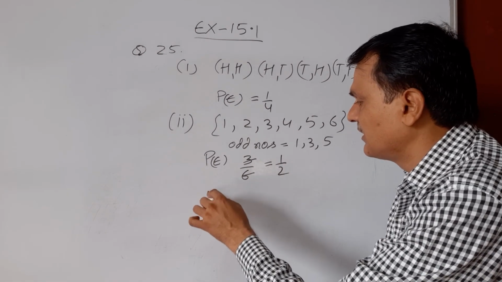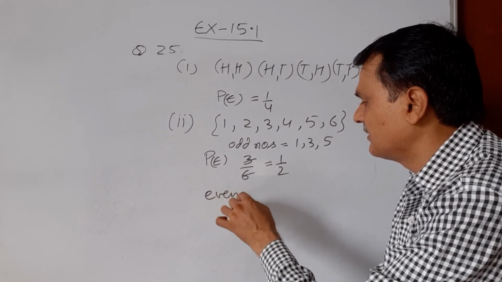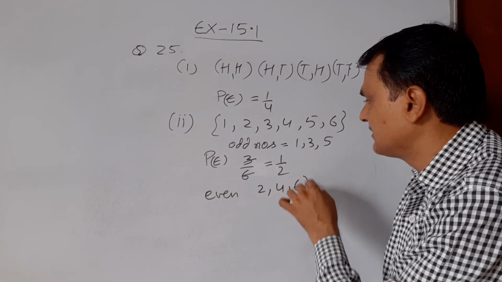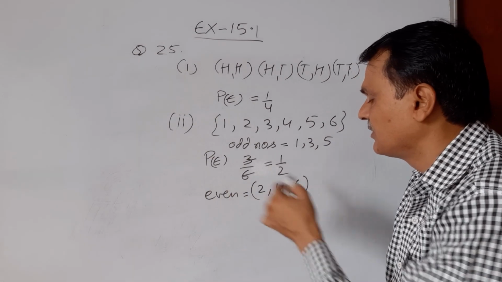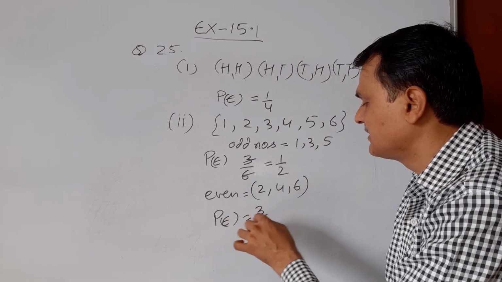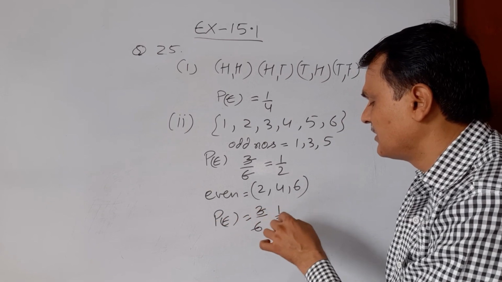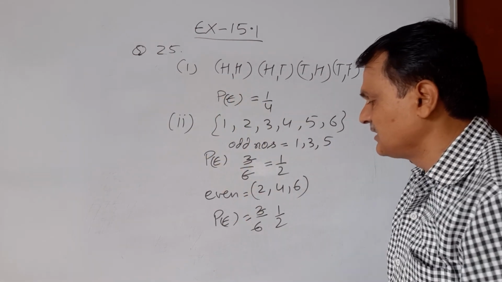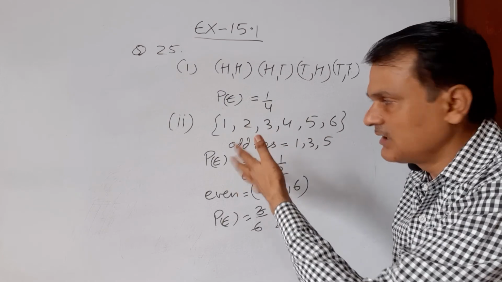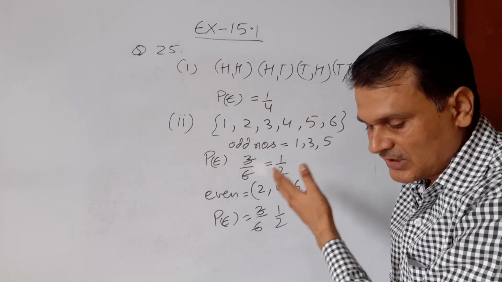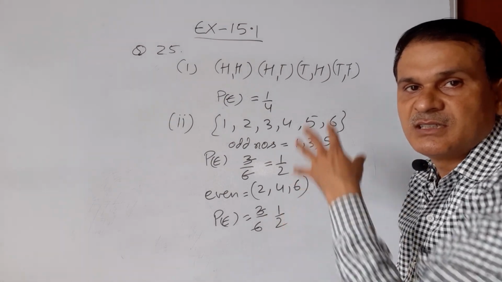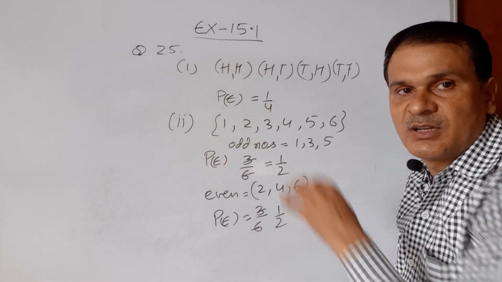And even numbers: there are even numbers, and these are 2, 4 and 6. 2, 4 and 6 are even numbers. So the probability of this event is also equal to 3 upon 6, and this is 1 upon 2. So the probability of even number and the probability of odd number are equal. So the second option is true. The second part of this is true, and this is the answer of question number 25.